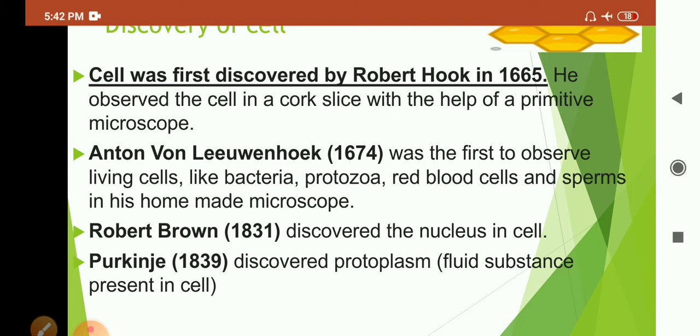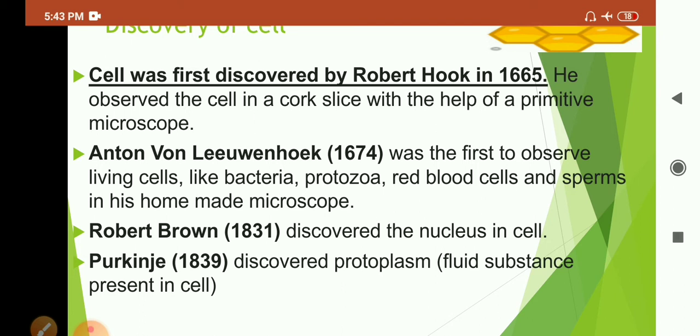Cytology is a branch of biology that deals with the structure and function of plant and animal cells. So for the very first time, Robert Hooke discovered cells. He observed the dead plant cells of bark of a tree, so Hooke actually saw dead cells of plants.